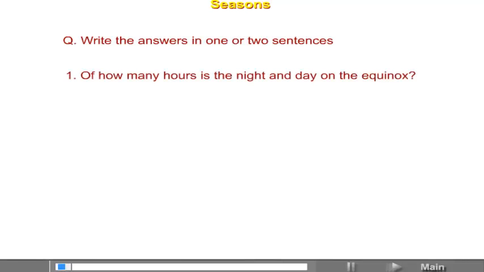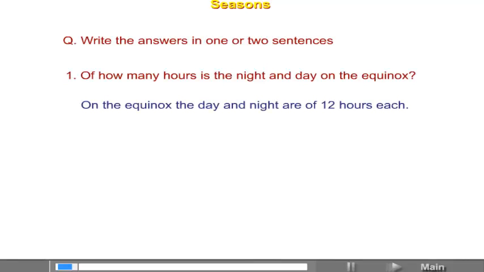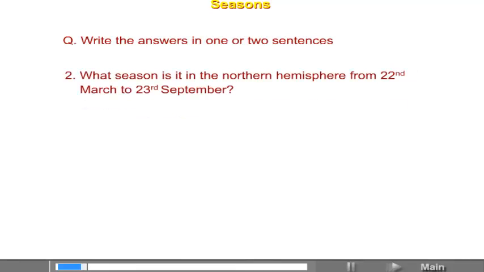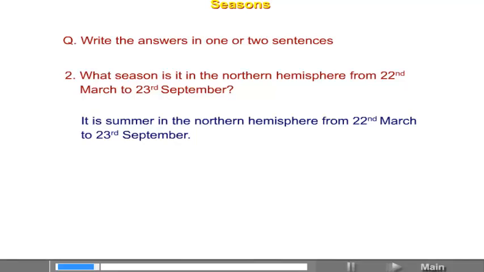Chapter 3 Seasons. Write the answers in 1 or 2 sentences. Of how many hours is the night and day on the equinox? On the equinox, the day and night are of 12 hours each. What season is it in the northern hemisphere from 22nd March to 23rd September? It is summer in the northern hemisphere from 22nd March to 23rd September.